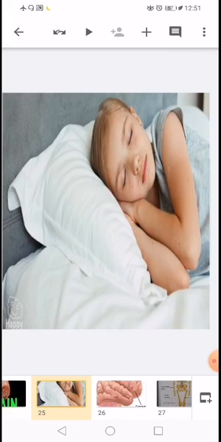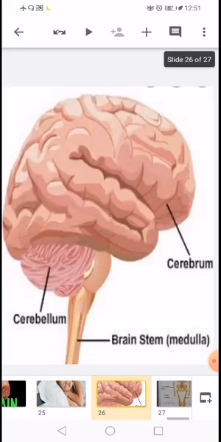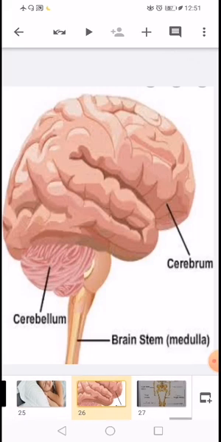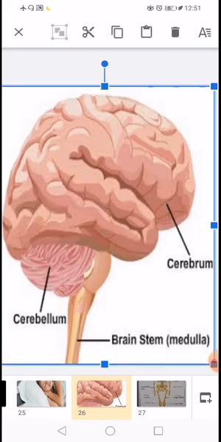The brain is divided into three parts: the cerebrum, the cerebellum, and the third one is the medulla. The cerebrum is the biggest part of the brain. It controls our senses, memory, and thinking. The second major part is known as the cerebellum. It controls our muscular activities.